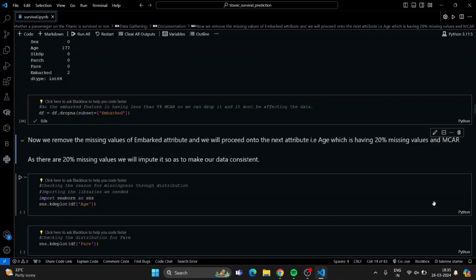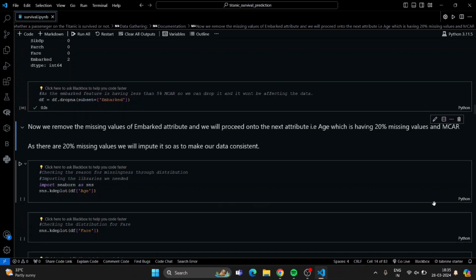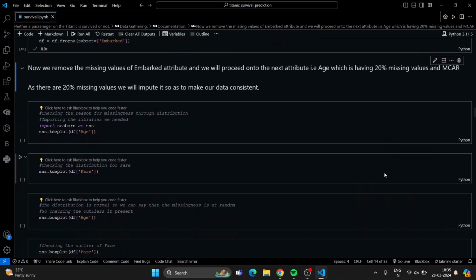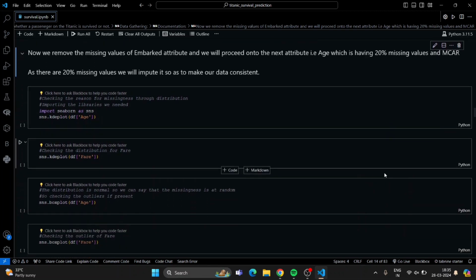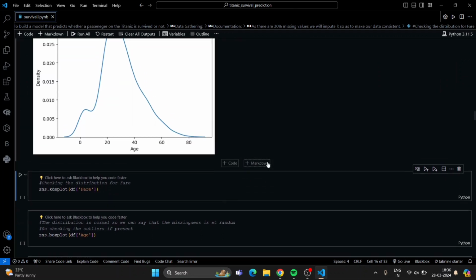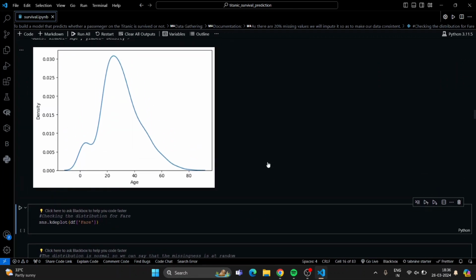Before imputing, we should check how the values are missing, the missingness reason. So we check the distribution of the age attribute, which has a somewhat normal distribution.